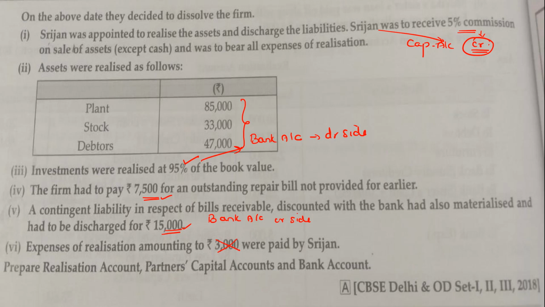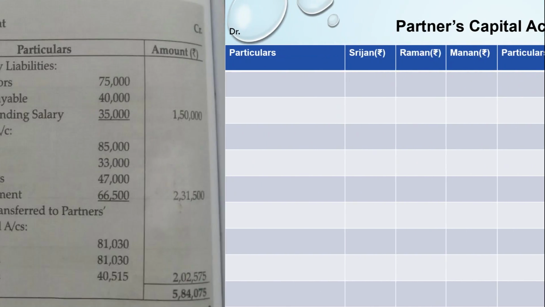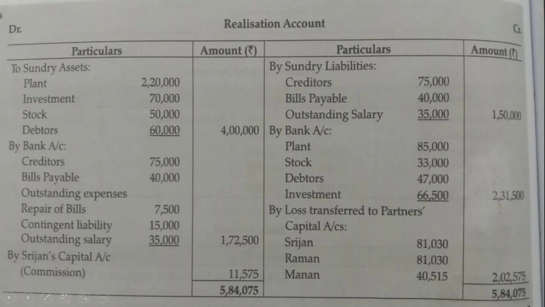So let's start. We had prepared the realization account in this manner, and from here we are going to identify what amounts will go through.